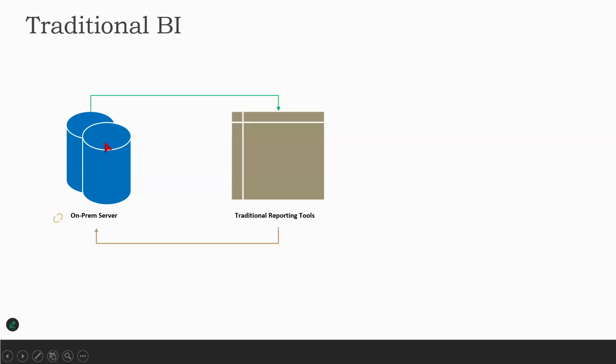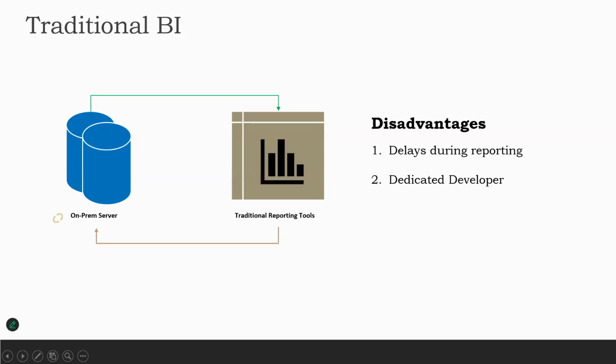So once you obtain the data, let's say, for example, that data is sent back to your reporting tool. And this is where you'll get those charts, graphs, and visuals. That's all there. Okay, good. So what are we trying to get from this detail? It's a very simple setup, a very simple diagram. We wanted to just understand the disadvantages because we'll go further. We'll understand the modern ways of working. That's where we'll talk about Power BI.